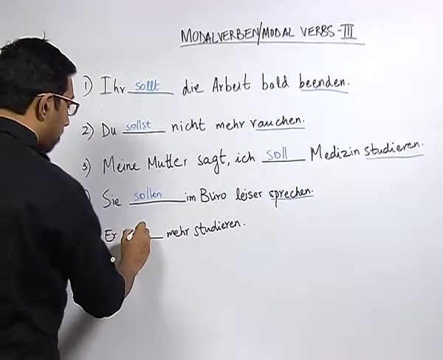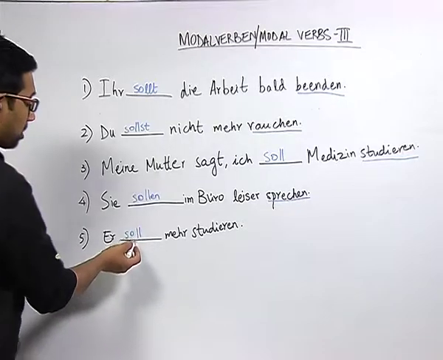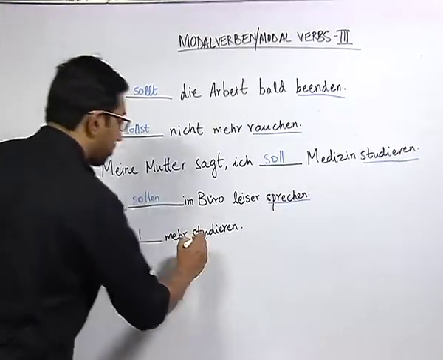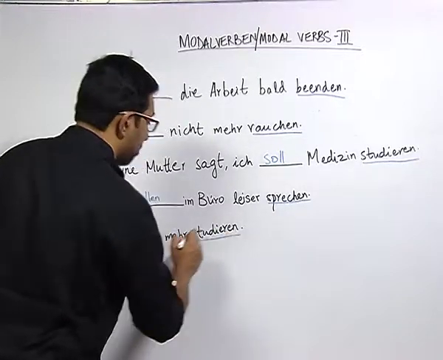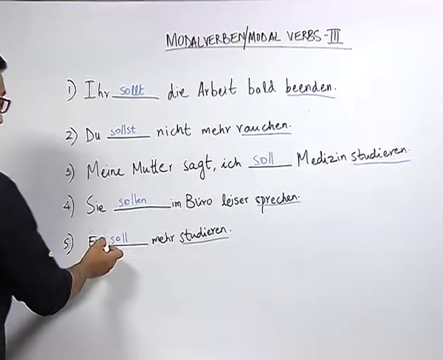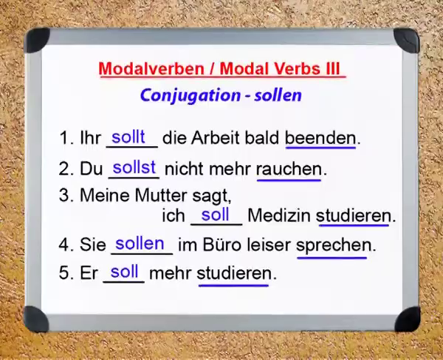Soll mehr studieren. Now here we have conjugated the verb sollen according to the pronoun. First of all, we mark the verb at the end which is in the infinitive form, which is studieren, and we have written the conjugation of the verb also.